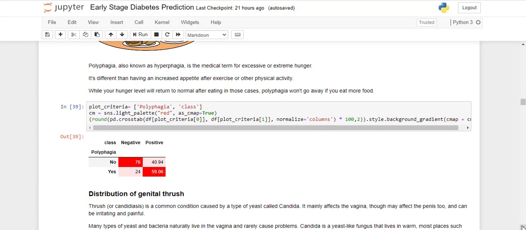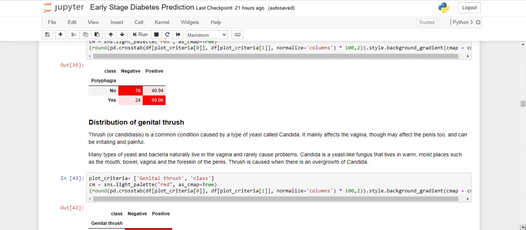Yes, as you can see according to the data, if you are suffering from polyphagia, your chance of being positive is 59.06% and negative is 24%. So, quite a good feature.